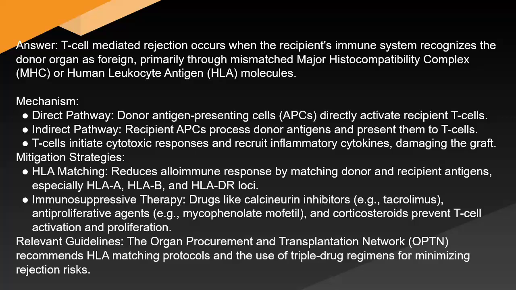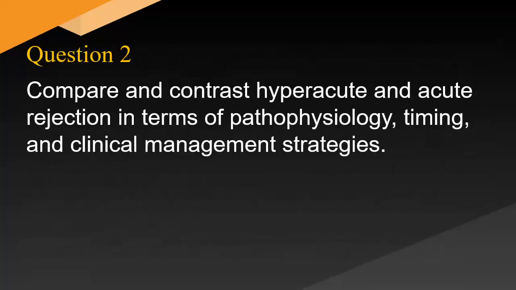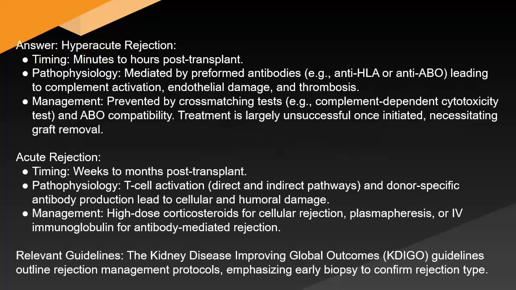for minimizing rejection risks. Compare and contrast hyperacute and acute rejection in terms of pathophysiology, timing, and clinical management strategies. Answer: hyperacute rejection. Timing: minutes to hours post-transplant. Pathophysiology: mediated by preformed antibodies, e.g. anti-HLA or anti-ABO, leading to complement activation, endothelial damage, and thrombosis.